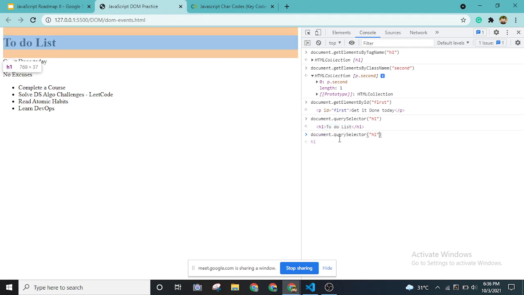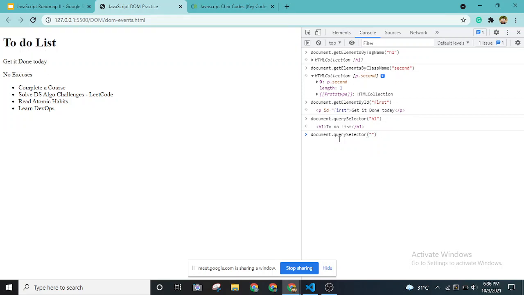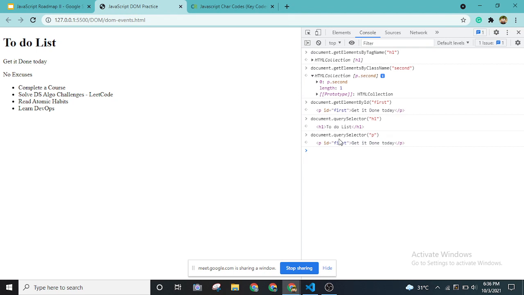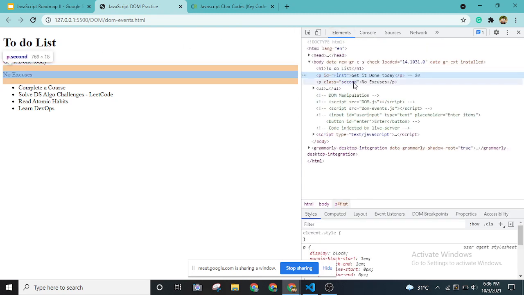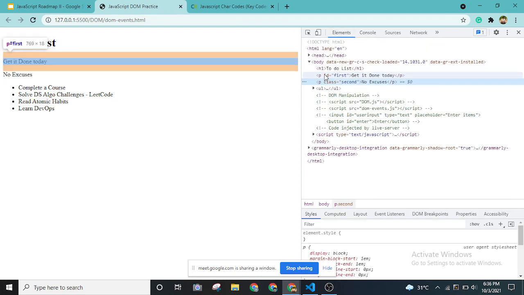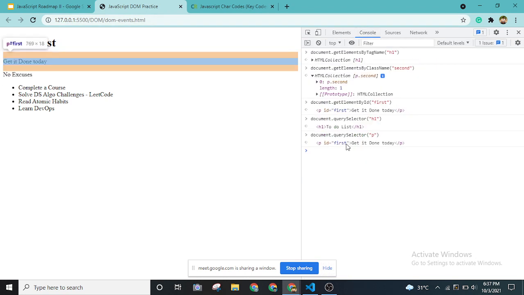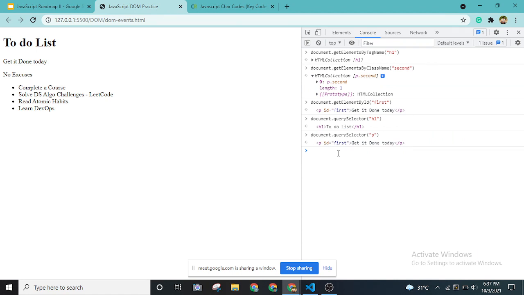Okay, let's try it for other tags as well. Let's try it for the p tag. What do we get for the p tag? As you can see, we got the first paragraph tag directly as the output, right? But we have two paragraph tags. If you notice, get it done today and no excuses are two different paragraph tags. This is the first paragraph, this is the second paragraph, right? But we are getting only the first one. Why is that?